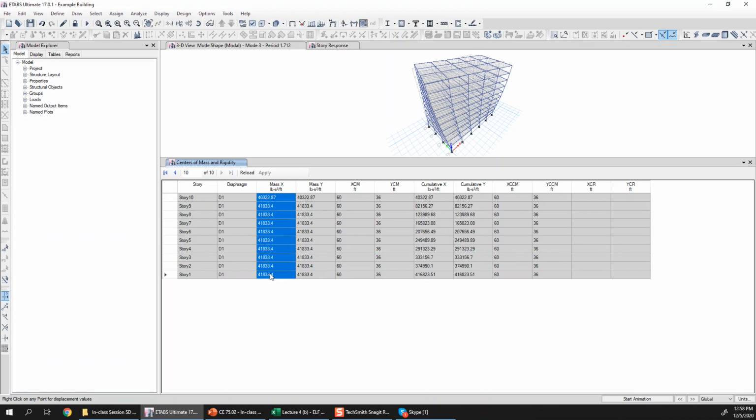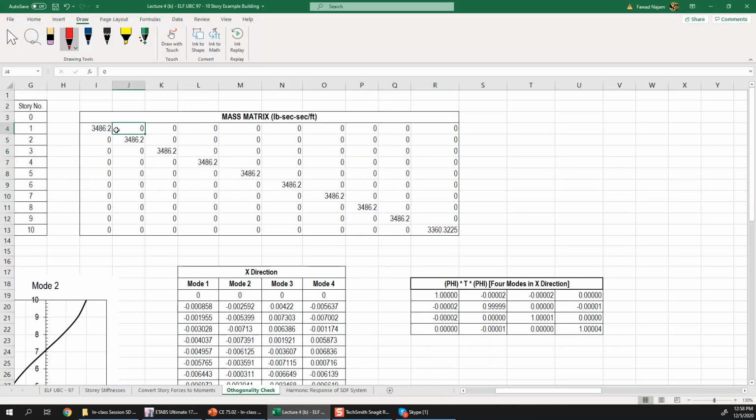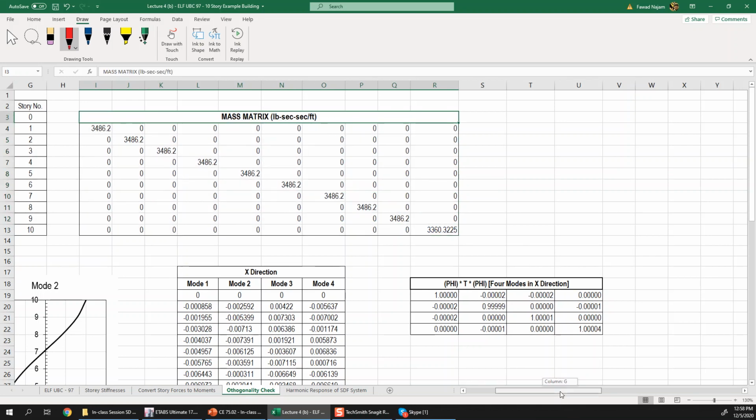So I just extract this column, and this is the mass which is lumped at each story. So I can just copy that column and then arrange all of these masses in a diagonal manner, and I construct this mass matrix. So it is a simplified mass matrix which is having only the diagonal entries. So now let's check whether the mode shapes are orthogonal to each other or not.